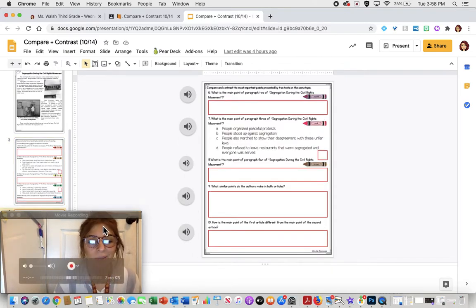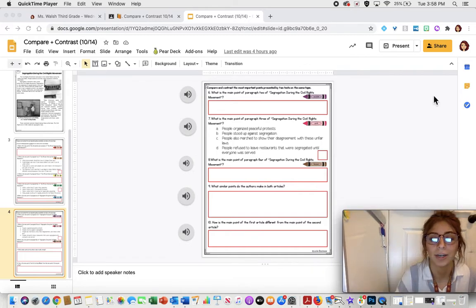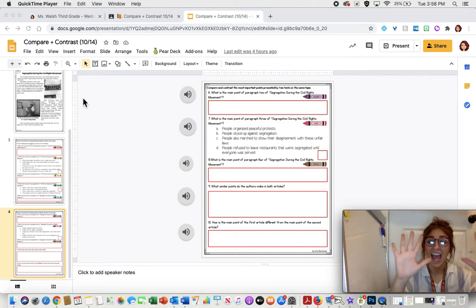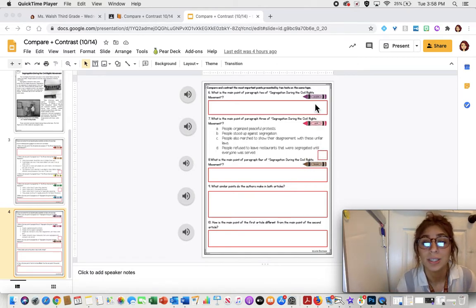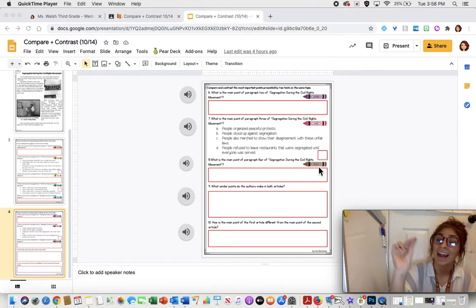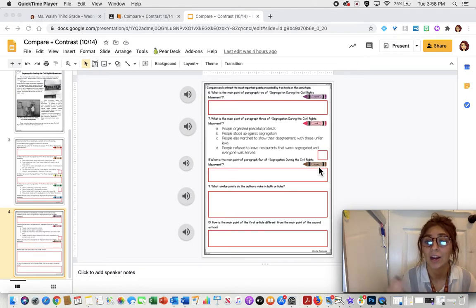I know my head's in the way for slide 4, so I'll scoot on over here. So you can see that there's slides 3 and 4. You have a total of 10 questions. Again, Mr. Gibbons made audio, so he's going to read the questions out loud to you. Remember, these red boxes are for you to type your answers. For multiple choice questions, you just type the letter. You can see on the side, there are crayons, because remember, you have to go back and highlight the text in that color. For example, number 7 says, what is the main point of paragraph 3 of segregation during the civil rights movement?